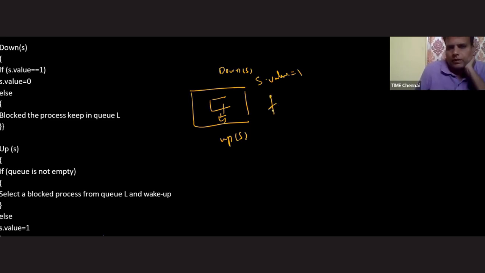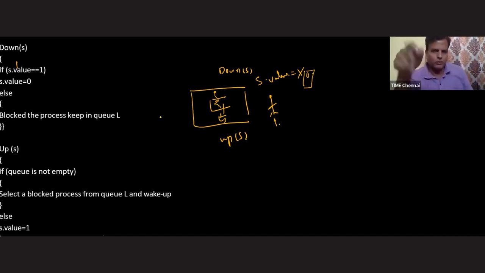The first person is coming, performing the down operation. Is S.value equal to 1? The answer is yes. Then it sets this value to 0, and now it enters the critical section. Now please pay attention. The current value of the binary semaphore is 0. Is the chair freely available? The answer is no. Is there any blocked process? The answer is no. Getting this idea? Remember this point because I will recall it once again.